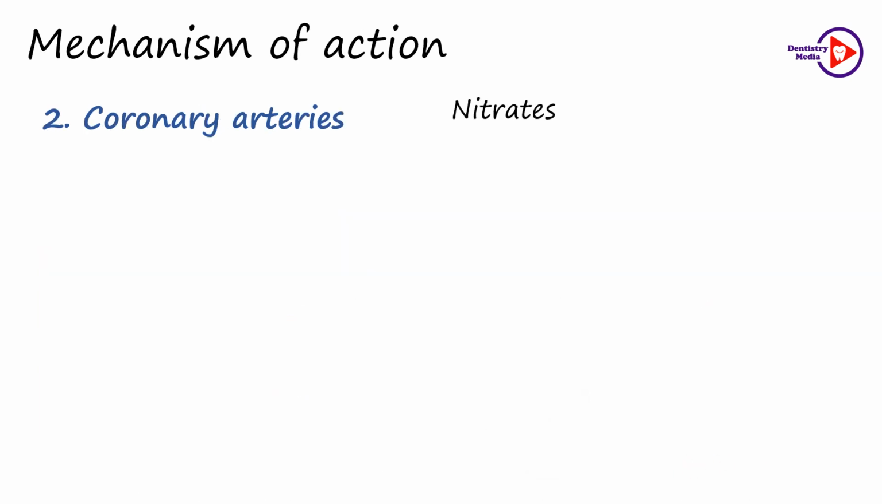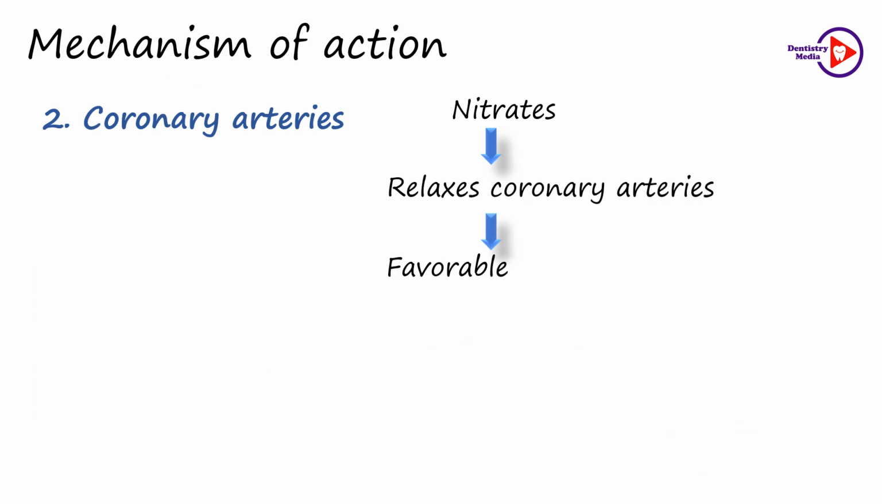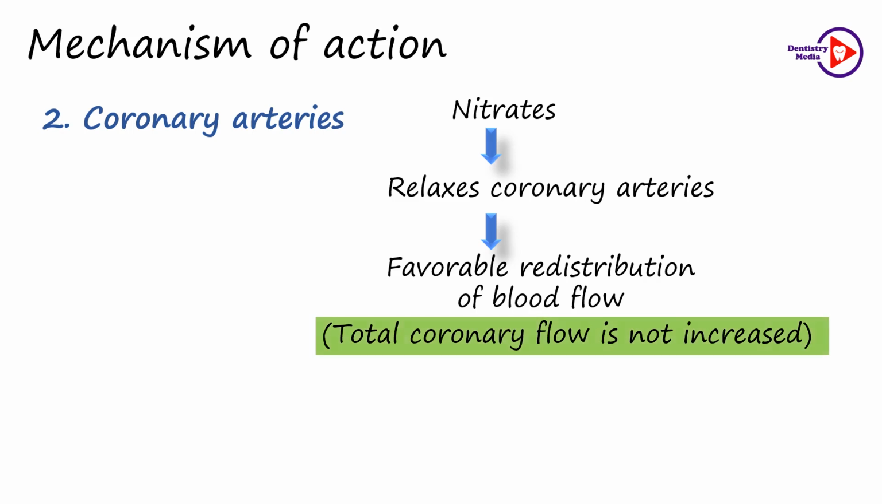These nitrates relax the bigger conducting coronary arteries more than the arterioles or resistance vessels. Therefore, they cause favorable redistribution of the blood flow to the ischemic areas, but the total coronary flow is not increased because the small vessels in the ischemic area are also maximally dilated, as the ischemia is a powerful vasodilator. Therefore, the blood flow to this region is selectively increased on dilation of the large vessels and the collaterals.